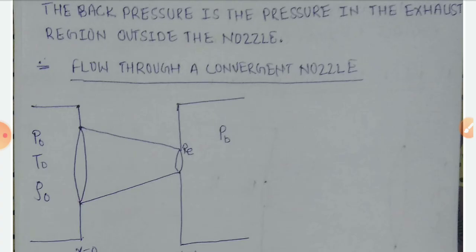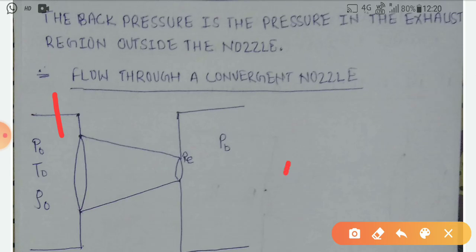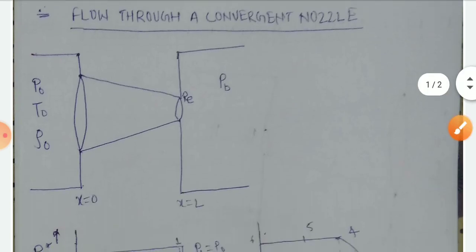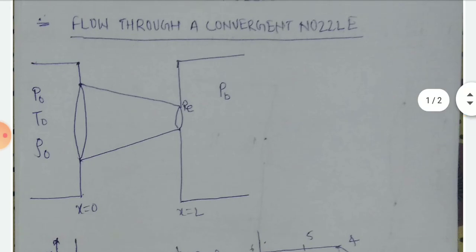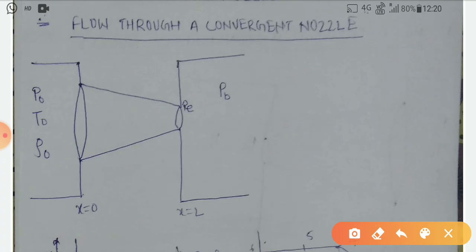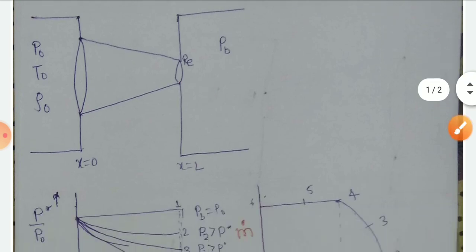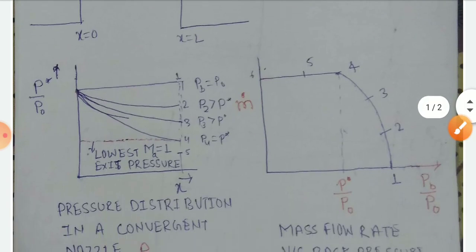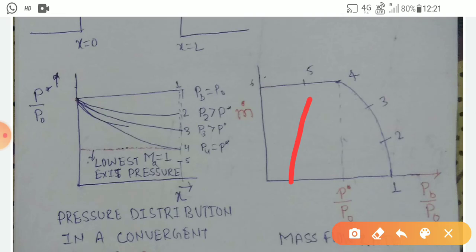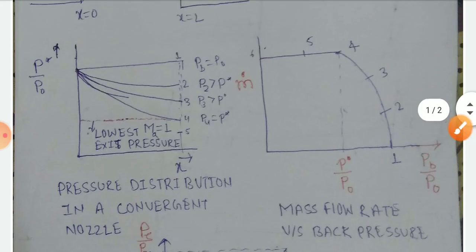You can see here I am considering a reservoir where pressure is P naught, temperature T naught and density rho naught at the entering point of the converging nozzle. And here is the exit point pressure P, and P is our back pressure, and here V naught is 0 because it's a stagnation point. So I am going to draw a plot of the pressure distribution in a converging nozzle.